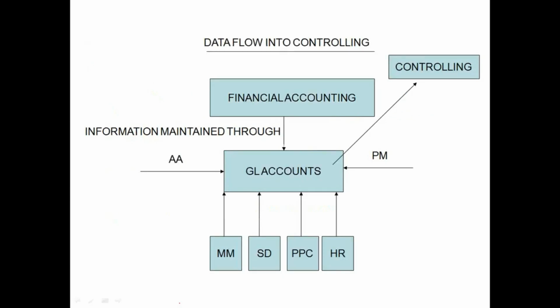So where is this expense and revenue information available in FI? In the general ledger accounting. In the general ledger accounting, for every expense account and revenue account, we maintain a GL account. So the information of expenses and revenues exists in the general ledger accounting in the form of GL accounts.